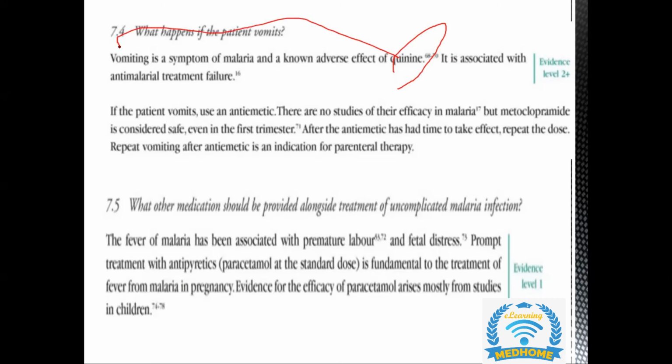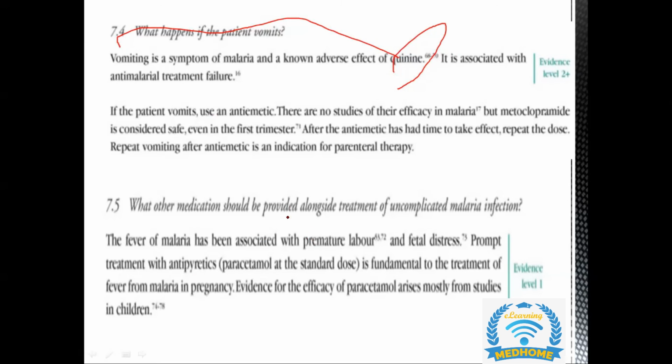So sometimes it can be associated with the treatment not working, that is, the anti-malarial treatment failing. If that is the case, then we can use an antiemetic, and the first-line safest is always cyclizine, or prochlorperazine, that we have already discussed. If not, metoclopramide as the second-line drug can also be given in pregnancy.